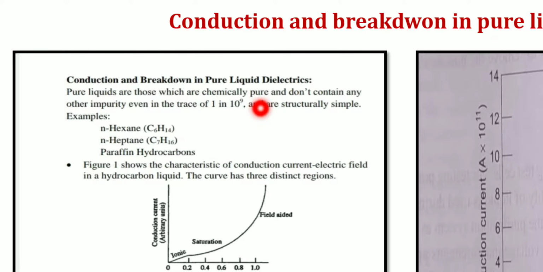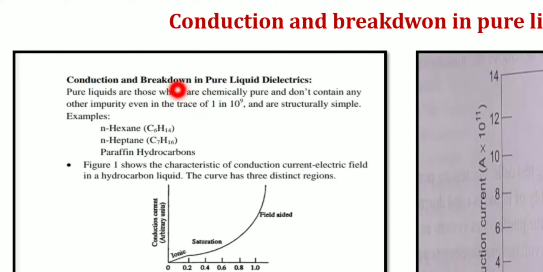Pure liquids are chemically pure and do not consist of any impurities, and these are structurally very simple in nature. When it comes to commercial liquids, those are not chemically pure, and they usually consist of impurities like gas bubbles or dissolved gases. Due to the presence of those impurities, the dielectric strength or the breakdown strength of the oil is going to be reduced.